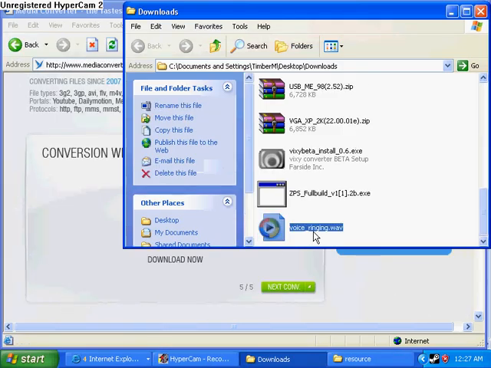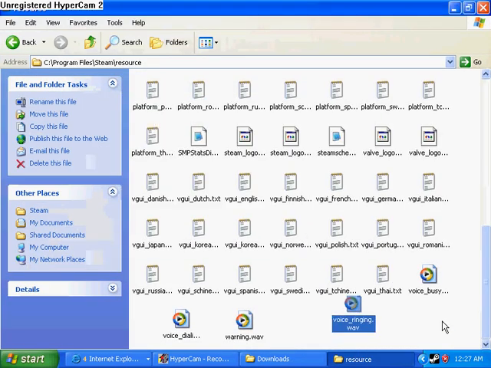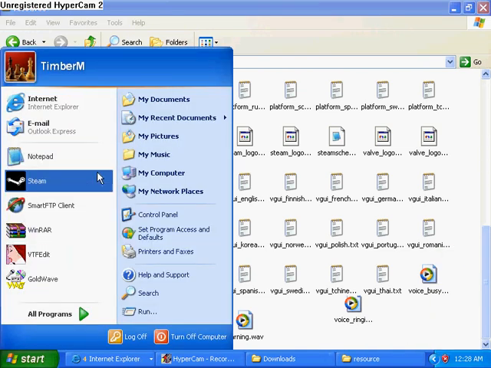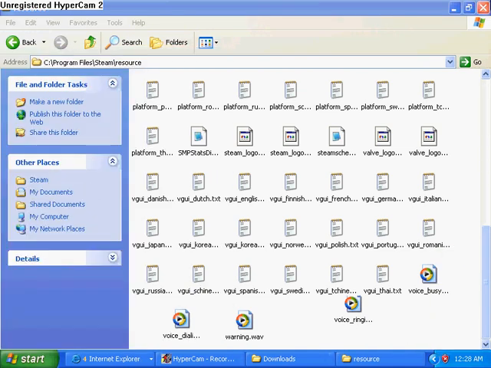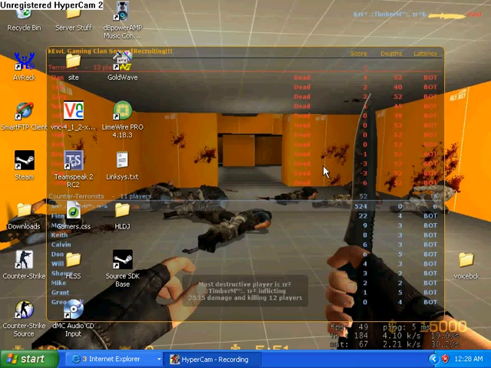Then you want to go open folder if you closed it, or just go back to it. Voice ringing to here. Hit yes. Then exit Steam. Reopen Steam.